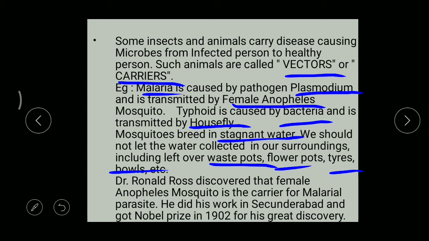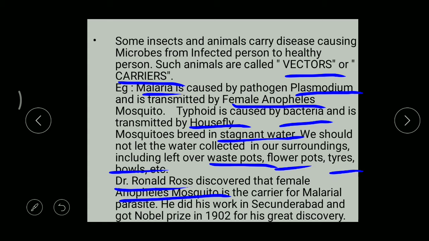But for the first time, a scientist by the name of Ronald Ross discovered that the female Anopheles mosquito acts as a carrier for the malarial parasite, that is the Plasmodium.